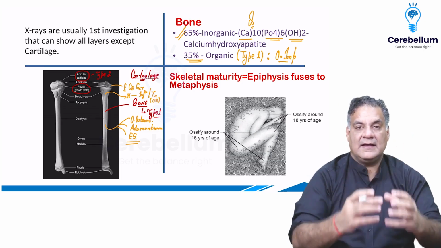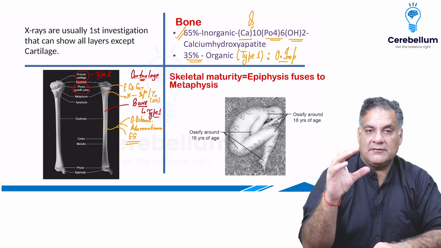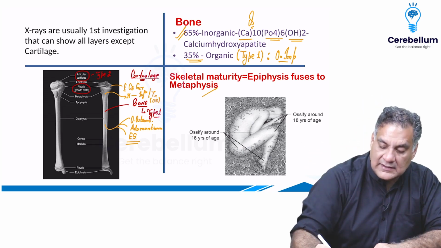All right. As we grow, the epiphysis fuses with the metaphysis and the physis of the growth plate disappears. This is called skeletal maturity.